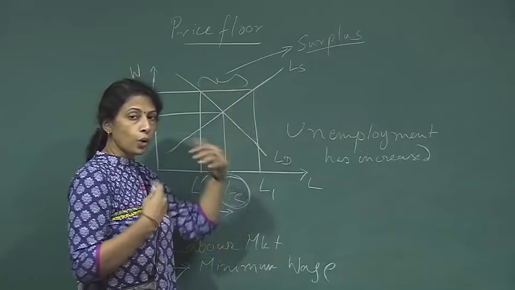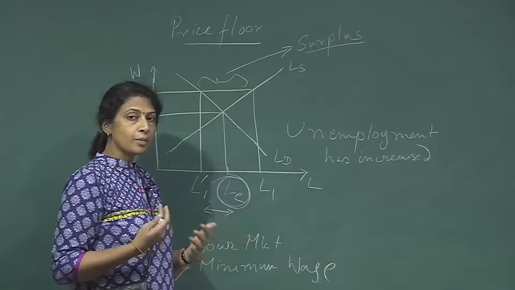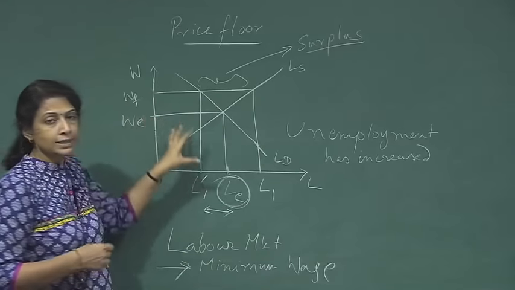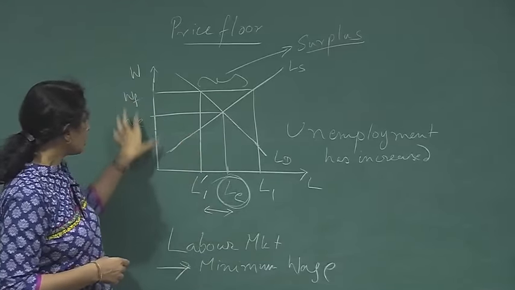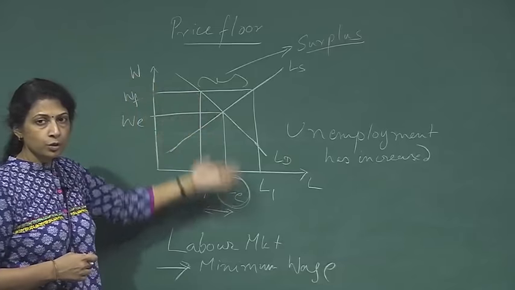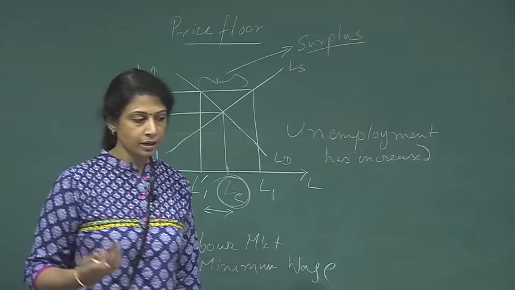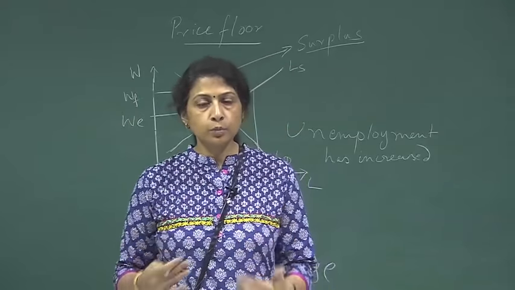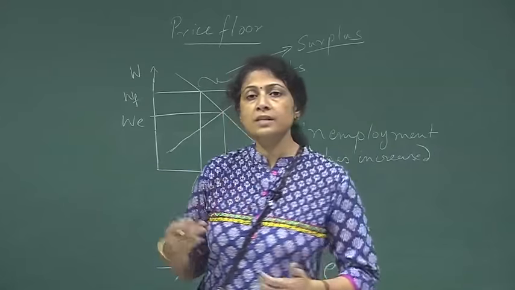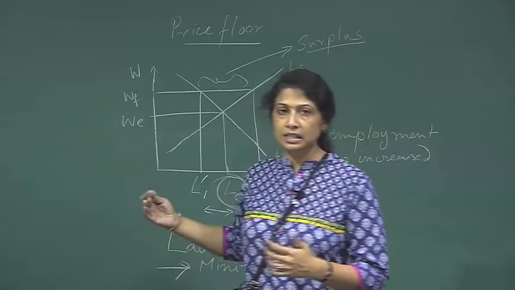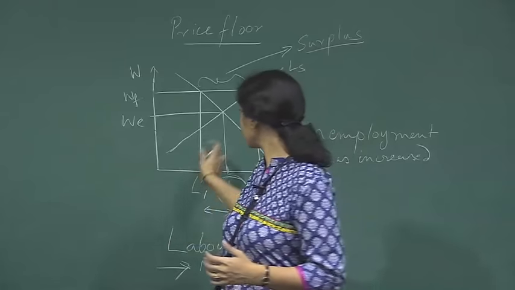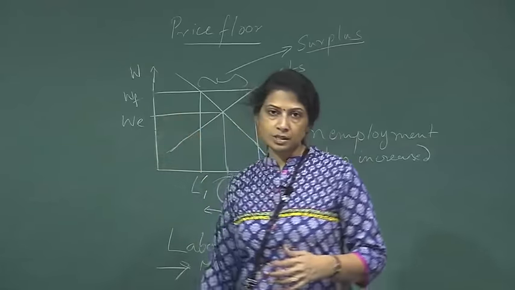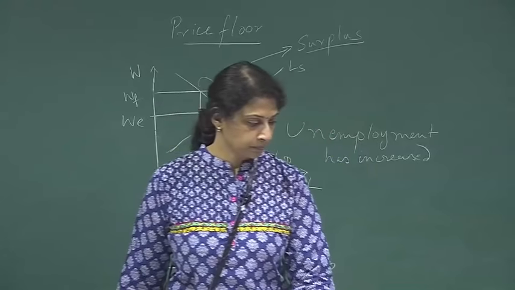So who are the people who lose their jobs? They are probably the people who were accepting a wage level which is lower than WF. So these are the people who are actually losing the jobs, which is not a good thing, because the minimum wage was probably imposed in the first place to protect these poor people who were getting a low wage, and many of these people are losing their jobs because of this minimum wage requirement.